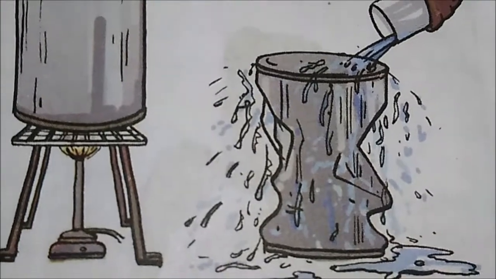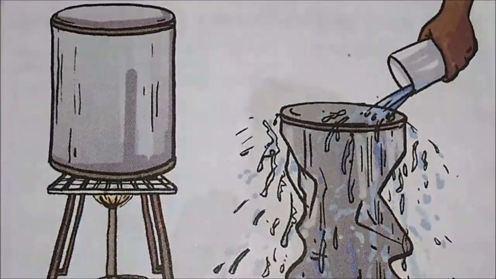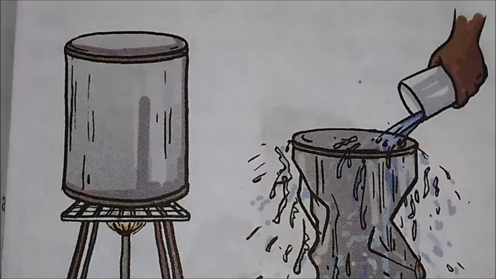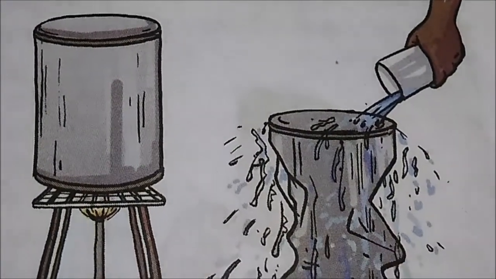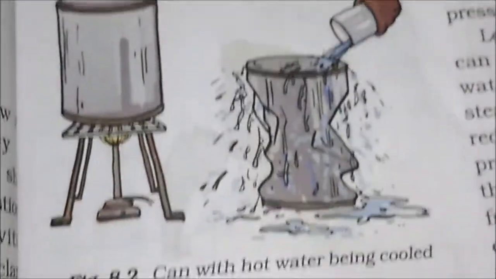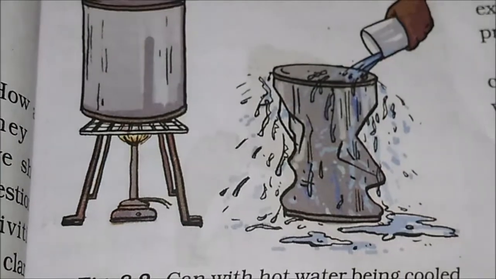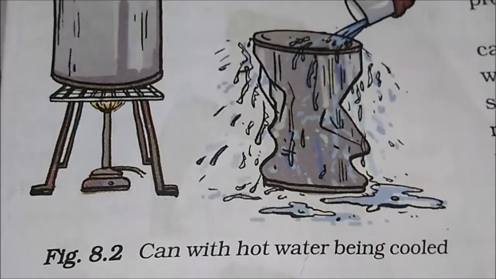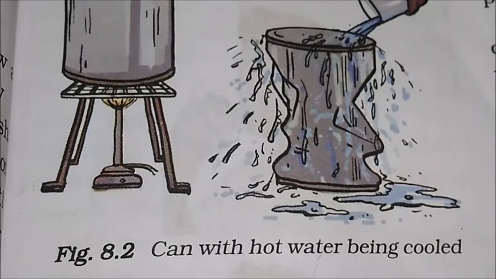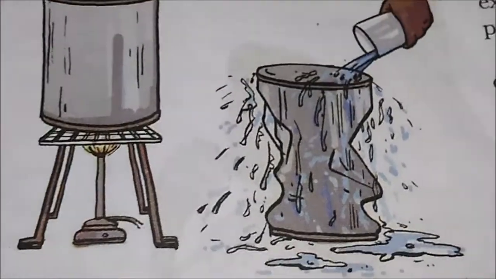This activity confirms that air exerts pressure. We can see the air exerting pressure in other ways too: leaves of the trees, banners of the flags, everything. So in this activity we understood that when we boil the water and then pour fresh water upon it, the shape of the container is totally destroyed.